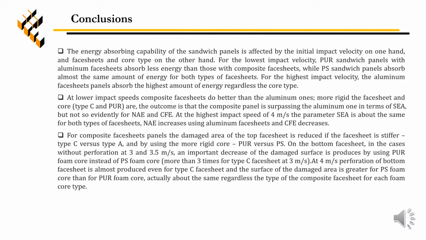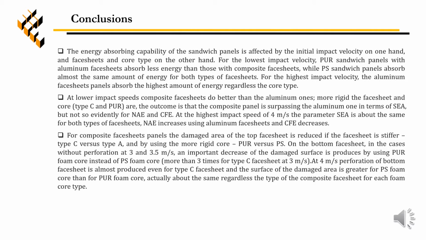The energy absorbing capability of the sandwich panels is affected by the initial impact velocity on one hand and face sheets and core type on the other hand. Thus, the choice of using a specific type of face sheet or foam core must be carefully analyzed and depends on the purpose of the engineering application.